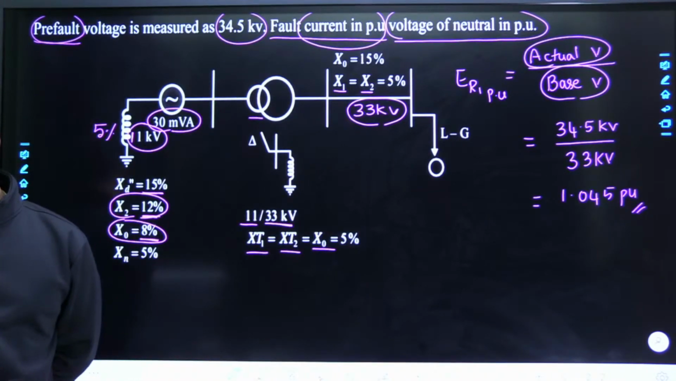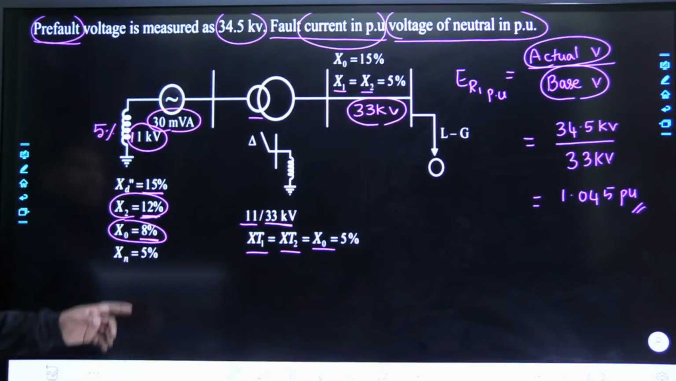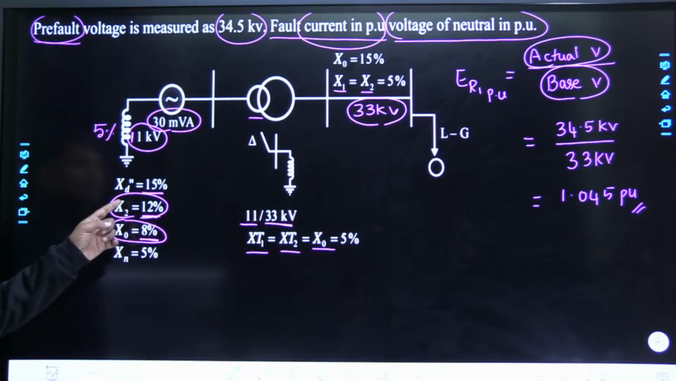Sai Tarkesh, good evening. Sujal Kumar, good evening. Ashwini Kumar, salient pole synchronous generator, very good. Salient pole synchronous generator always has negative sequence reactance less than positive sequence reactance.